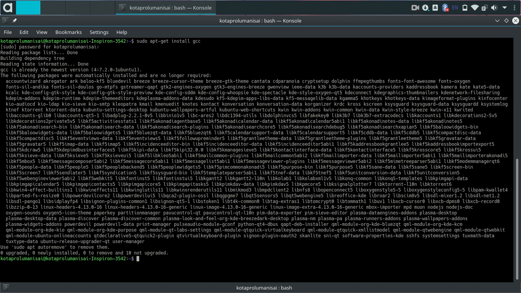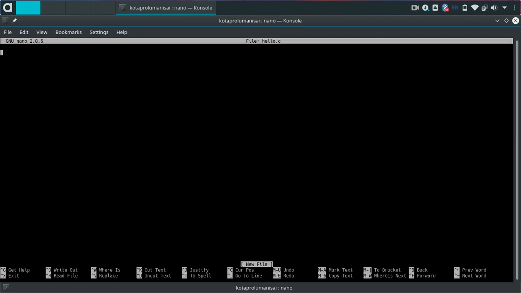So now let's go ahead and create our hello world source code. To do this, let's open a C source file in the Nano text editor. In order to do that, let's type nano and let the file name be hello.c. The .c is important as it is a source code of C language. As soon as I press enter, the text editor opens. Now here we type the program, and the program goes as follows: